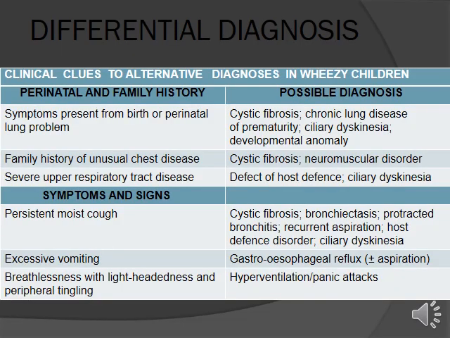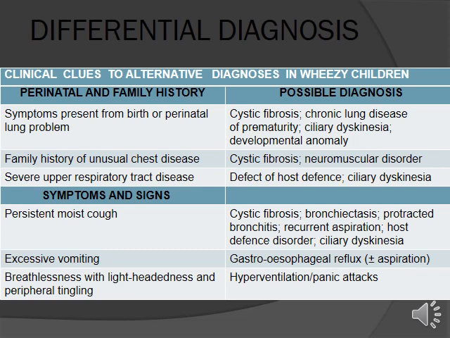Clinical clues to alternative diagnosis in wheezy children. Symptoms present from birth or perinatal lung problems: cystic fibrosis, chronic lung disease of prematurity, ciliary dyskinesia, developmental anomaly. Family history of unusual chest disease, which occurs in cystic fibrosis, neuromuscular disorder. Severe upper respiratory tract disease. Defect of host defense, ciliary dyskinesia.